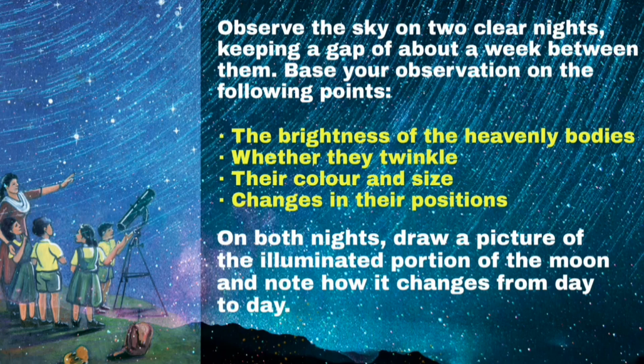The brightness of the heavenly bodies, whether they twinkle, their color and size, changes in their positions. On both nights, draw a picture of the illuminated portion of the moon and note how it changes from day to day.